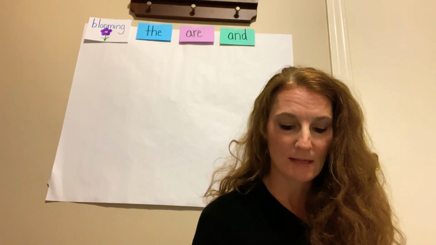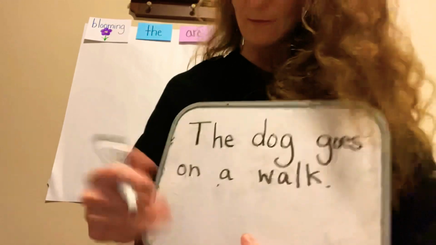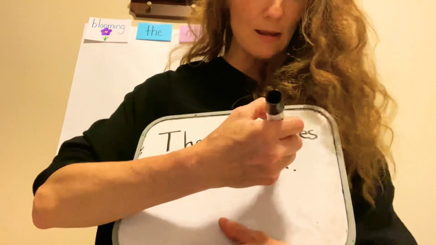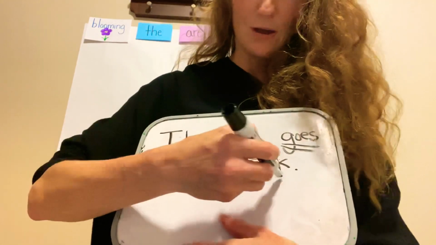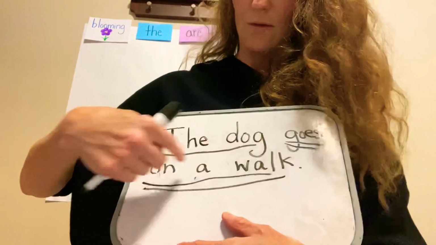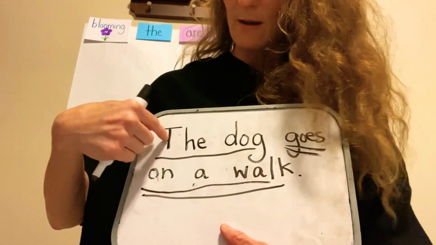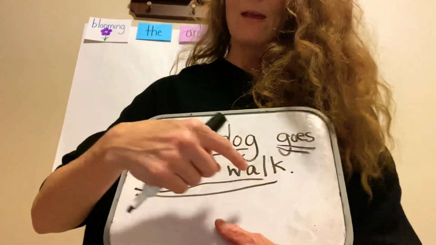That's a complete sentence. It has a naming part, the dog. The dog is the naming part. And the telling part is all the things after it that talk about what the dog does. Goes on a walk. So that's the telling part. The naming part is the dog, and the telling part is goes on a walk.